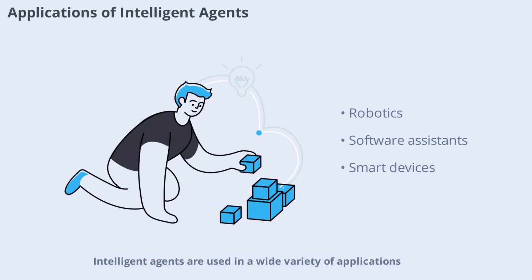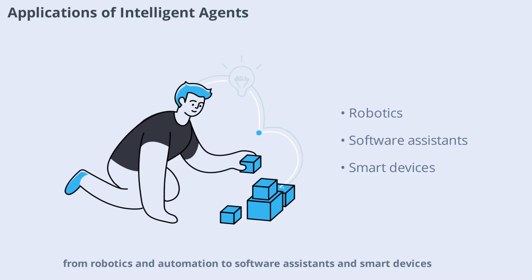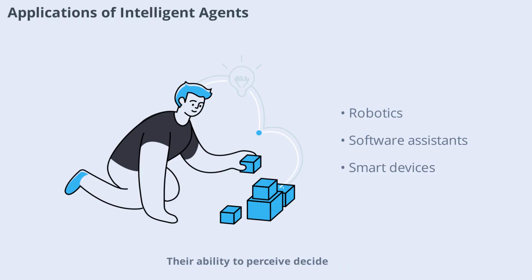Intelligent agents are used in a wide variety of applications, from robotics and automation to software assistants and smart devices. Their ability to perceive, decide, and act makes them invaluable in fields like healthcare, finance, logistics, and beyond. As AI technology advances, the range of applications for intelligent agents continues to grow.